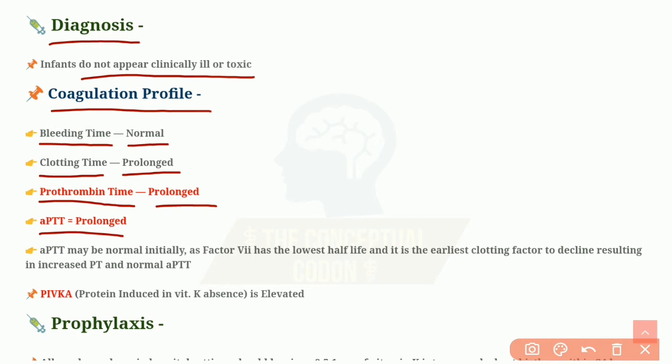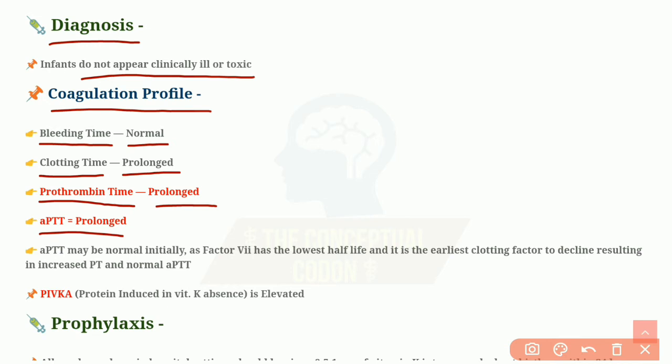So initially, when the other clotting factors like 2, 9 and 10 are normal, but only factor 7 has been depleted due to its lowest half-life, the prothrombin time will be prolonged because the derangement occurs in the extrinsic pathway of the clotting system first. But APTT, which reflects the changes in the intrinsic pathway, will be normal.